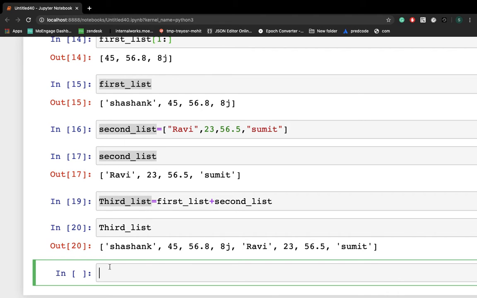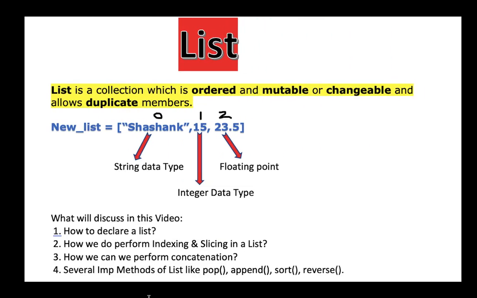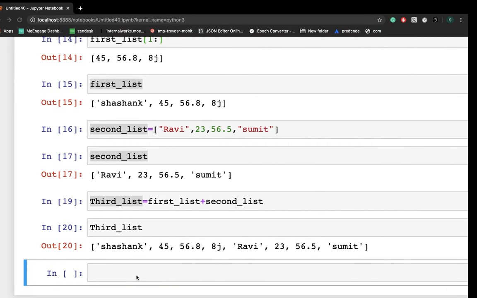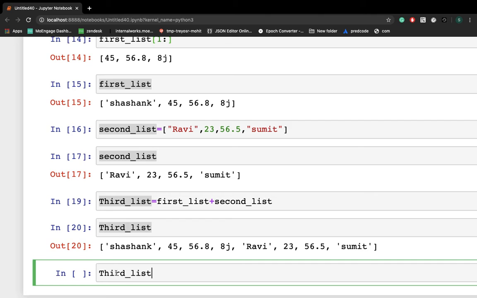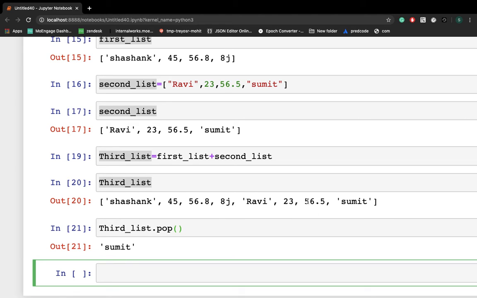Now we'll do several operations. We'll discuss a few of the methods of list. Methods include, as I told you, pop. So how can we do pop? Let's say I'm doing pop here. If we write the variable name dot pop, if I call this method, then I will get the last element from this list.